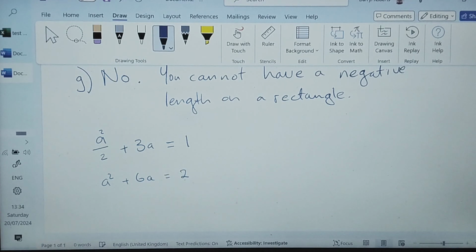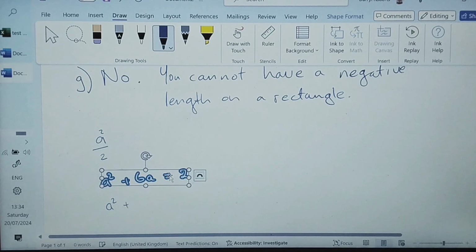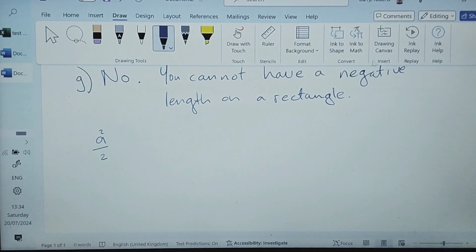Have we done quadratic equations? I might be doing something that we haven't done yet. A squared plus, oh no, this is not going to work. This is going to give me a nasty equation. So let me just get rid of this. I'm just going to substitute a fraction. Let's do it that way, because otherwise we're going to have to do completing the square and all sorts of weird stuff that you wouldn't have done in year 9 yet.